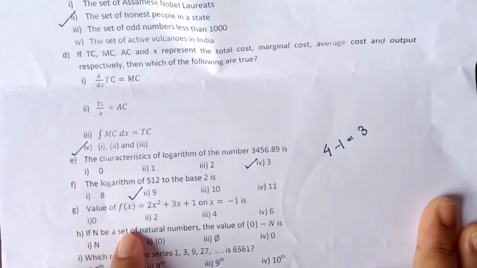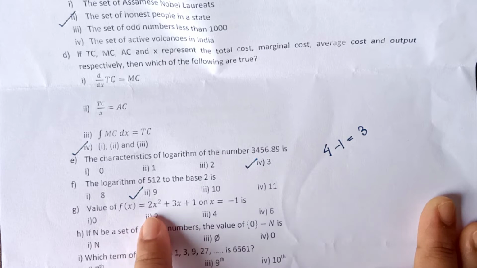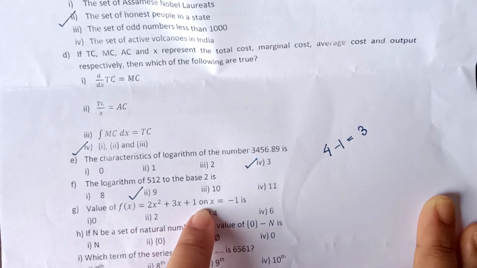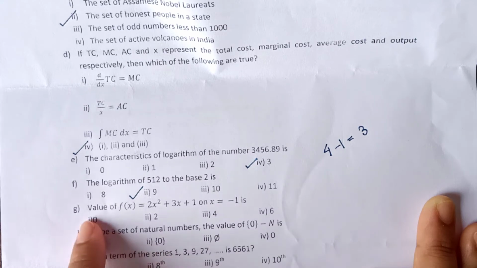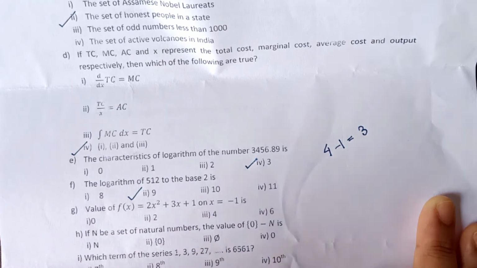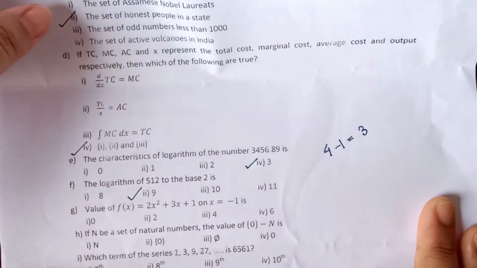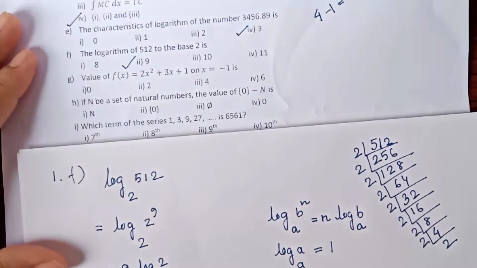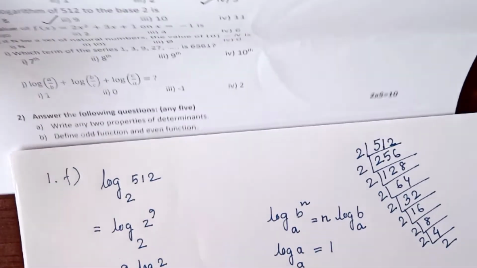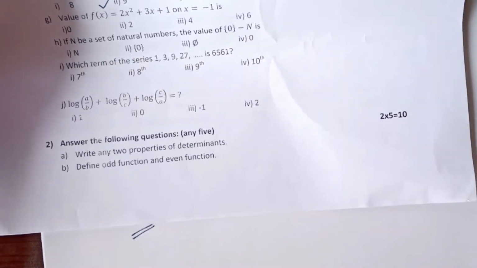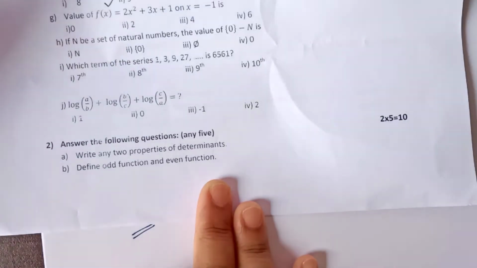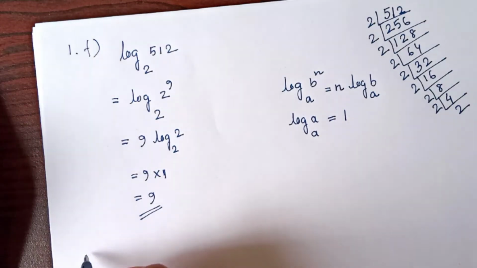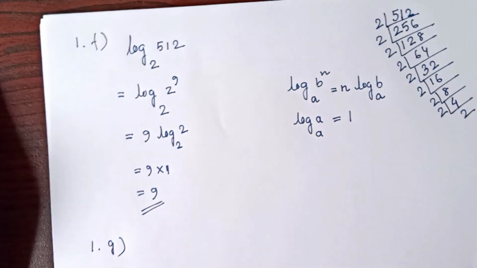Now the next question: the value of f of x, the expression given is 2x square plus 3x plus 1, at x equal to minus 1. The options are given. We have to find out the correct answer. So let us solve this question. This is question 1g. So let us write down here 1g.